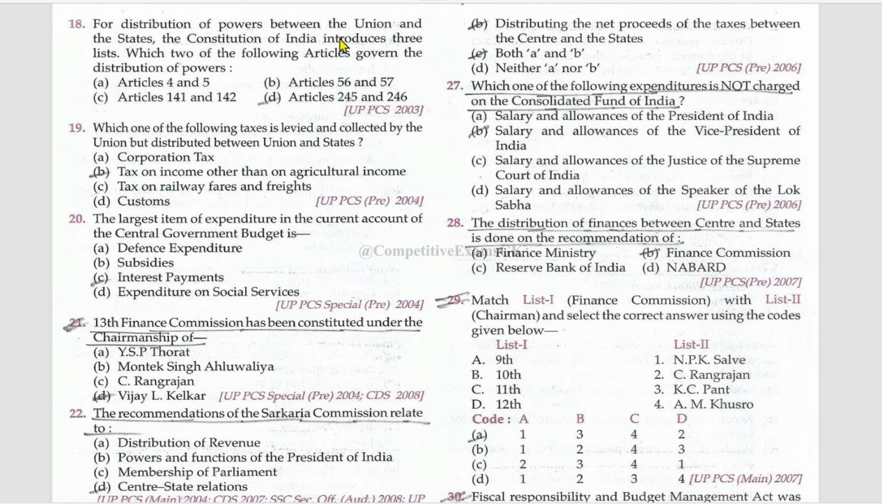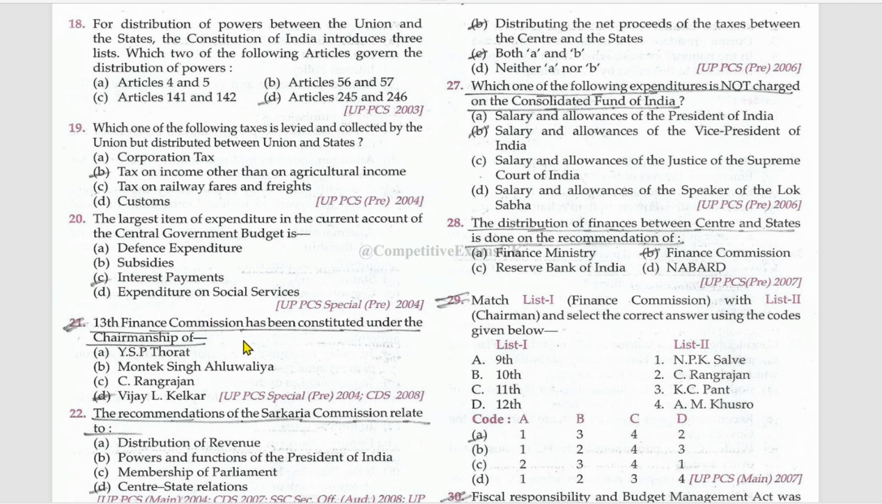For distribution of powers between the Union and the states, the Constitution of India introduces three lists. Which two of the following articles govern the distribution of powers? Article 245 and 246. Which one of the following taxes is levied and collected by the Union but distributed between Union and states? Tax on income other than on agricultural income. The largest item of expenditure in the current account of the central government budget is interest payments.